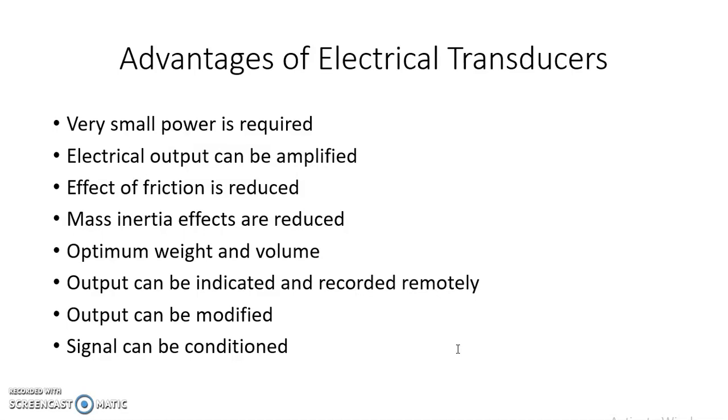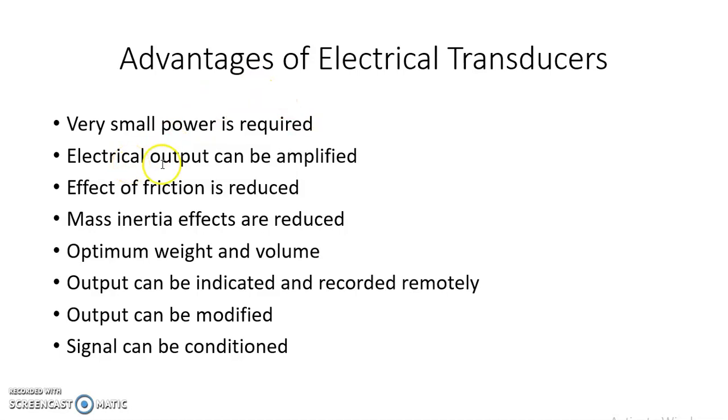Advantages of electrical transducers means the advantages of converting a physical quantity into an electrical quantity. The first advantage is that very small power is required. Here a very small power is required for controlling the electrical and electronic systems.